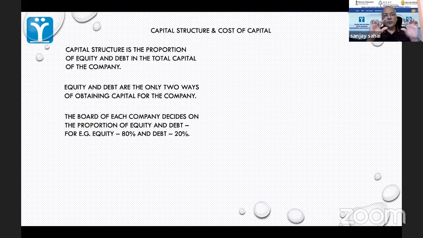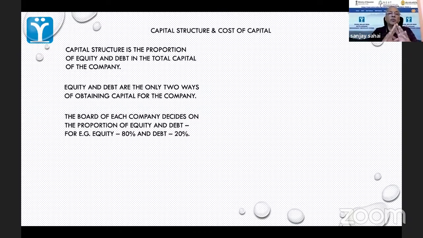Now, this proportion between the equity and debt, who decides this? This is something which is ultimately decided by the board. What do we want? Do we want to go for equity, a high proportion of equity and low proportion of debt, or the reverse? And of course, these are going to depend to a large extent on the type of investments which the company will make.